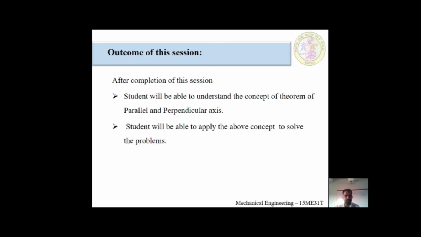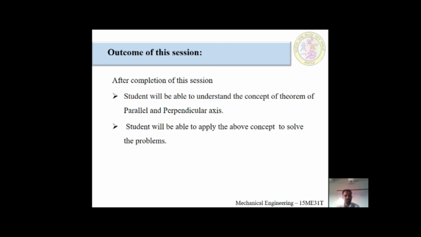With this section we conclude what we discussed in the previous contents. The contents of this session are: first, the theorem of perpendicular axis; second, the theorem of parallel axis; and thirdly, problems on moment of inertia. We have only solved one problem. In successive classes we will solve many problems for better understanding. Now the outcome of this session.